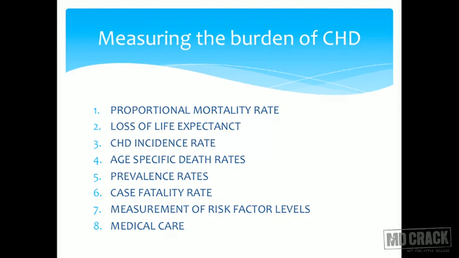Coming to measuring the burden of CHD. The burden of CHD in the community can be measured by proportional mortality rate. Again, what was proportional mortality rate? It was the mortality rate that could be attributed to CHD. So how much of the people are dying by CHD out of the total number of deaths in the community? That is proportional mortality rate. Loss of life expectancy. How much of the life is lost because of CHD? That is another measure for CHD seriousness.